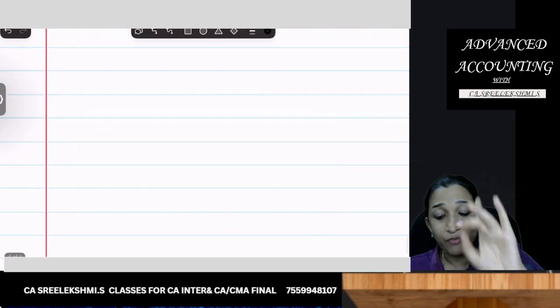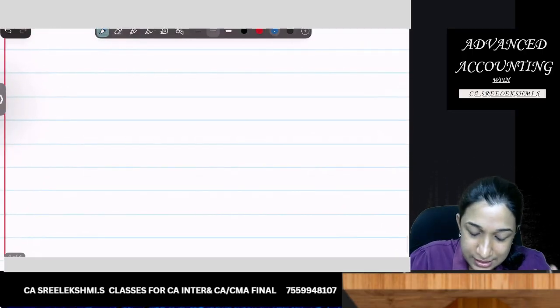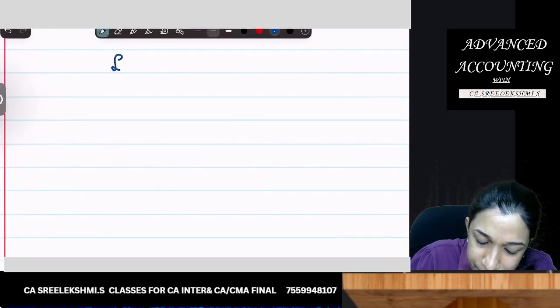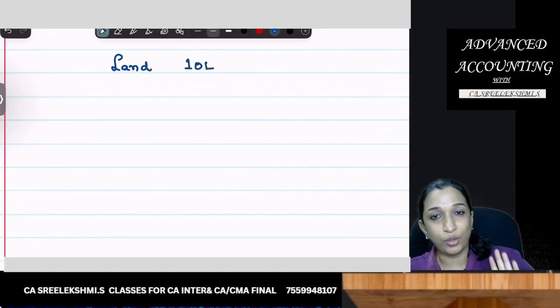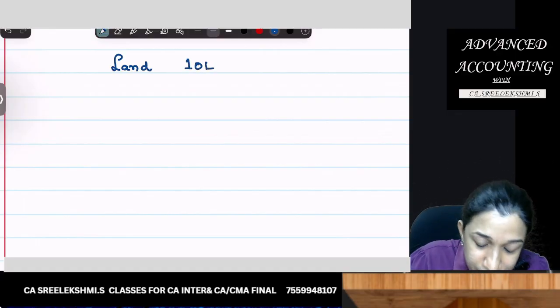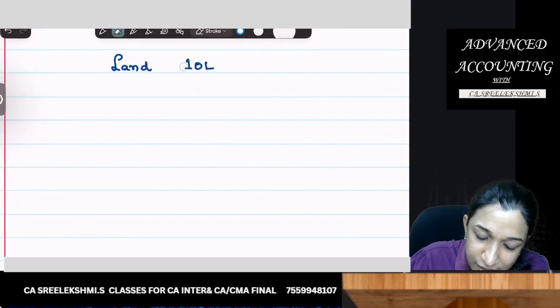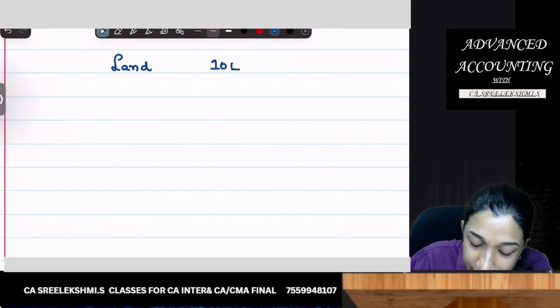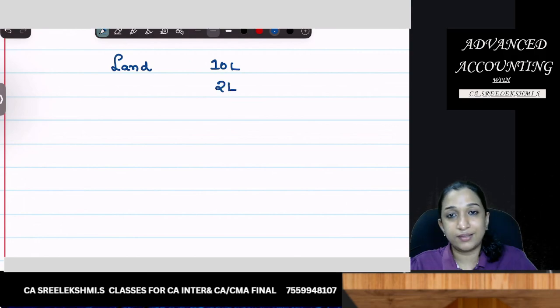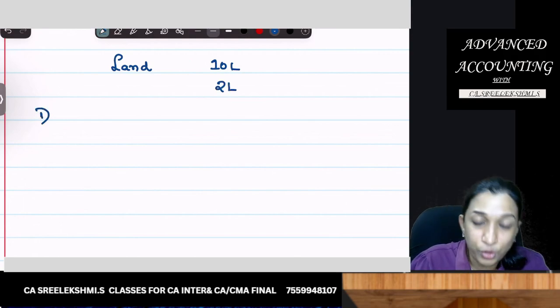Okay. One more provision I need to discuss is if there is a land. I already said 10 lakhs rupees government grant you have received. And if there is a land, you are purchasing a land of 10 lakhs, and government grant you are getting is 2 lakhs. What are the options available to you?